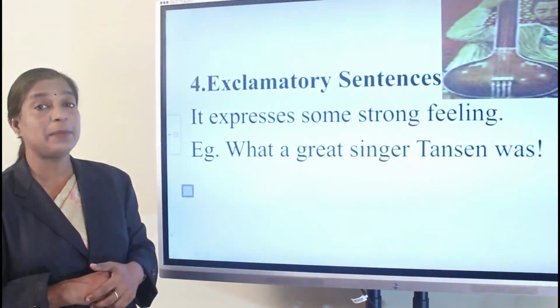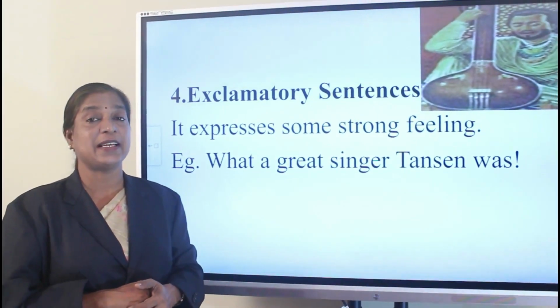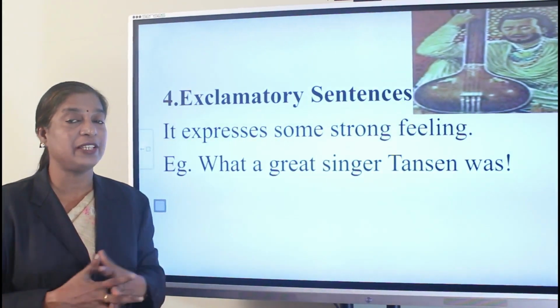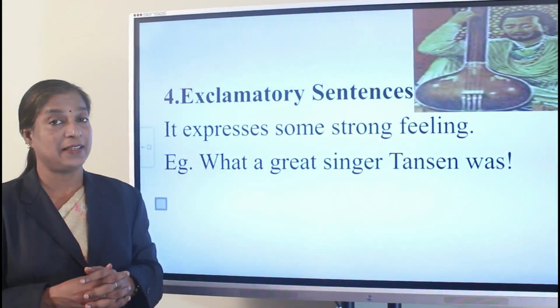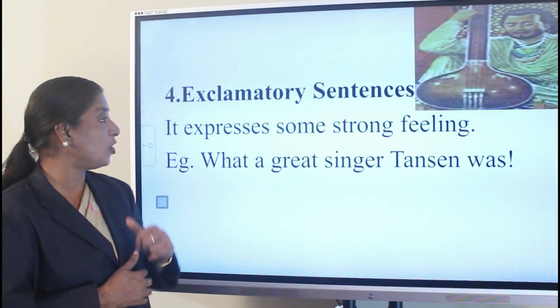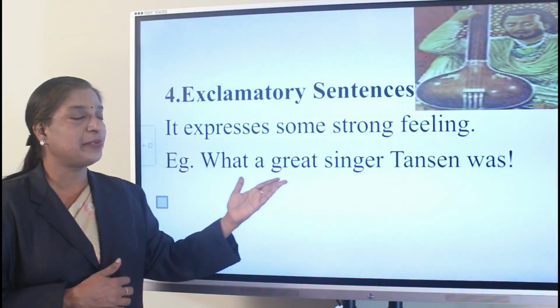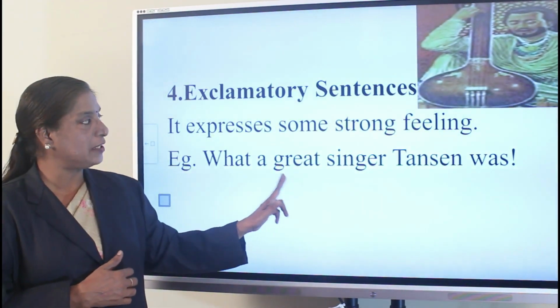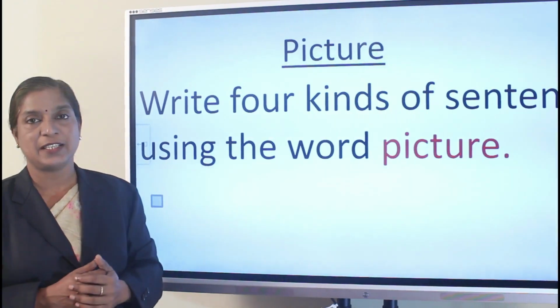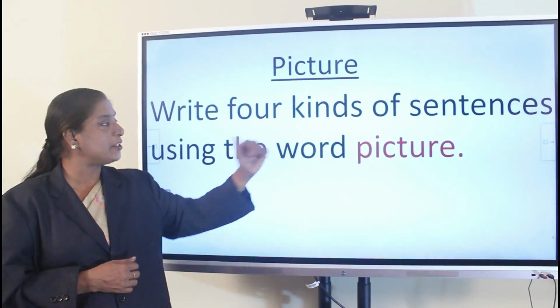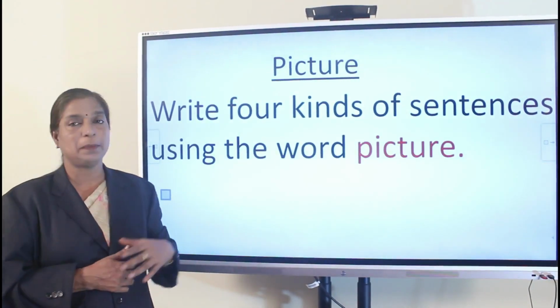Next, exclamatory sentence. This expresses sudden feeling, strong feeling. This expresses strong feeling of happiness or sad. So exclamatory sentence. It expresses something strong feeling. Example, what a great singer Tansen was. So far we learned 4 kinds of sentence. Now see, use the word picture. Write 4 kinds of sentence using the word picture.